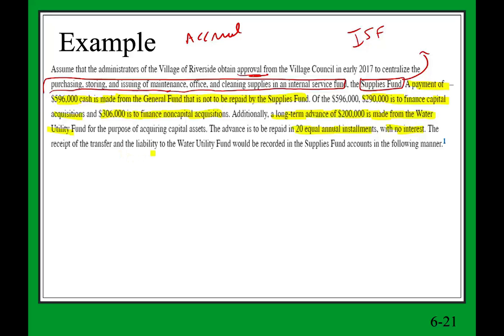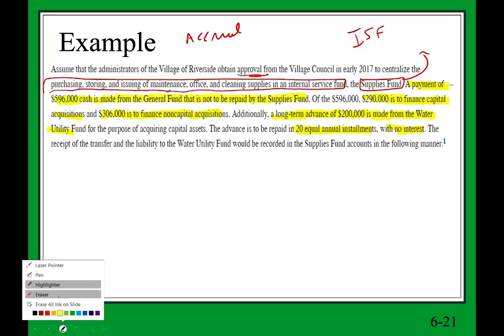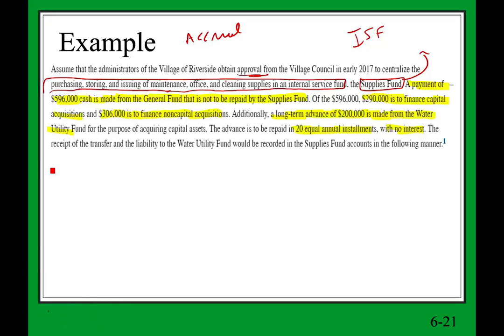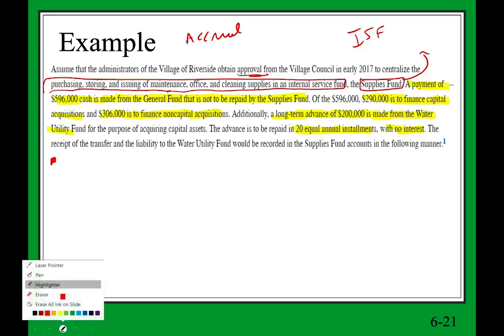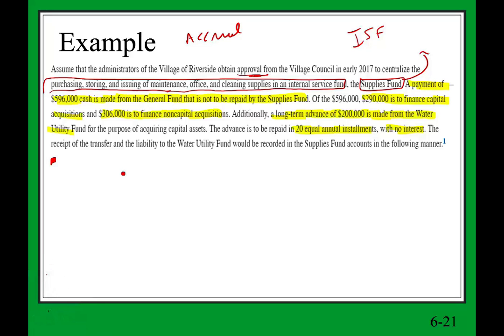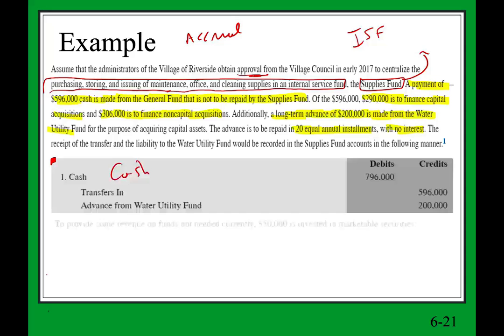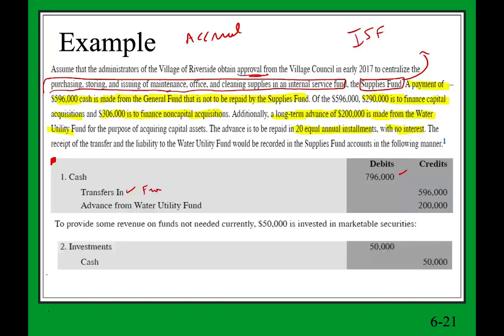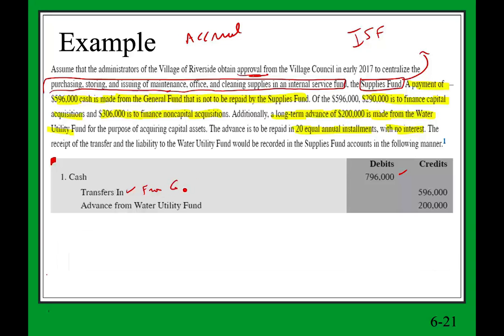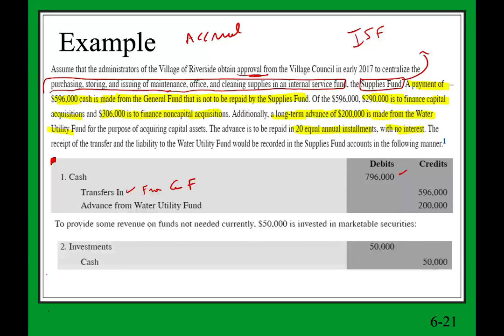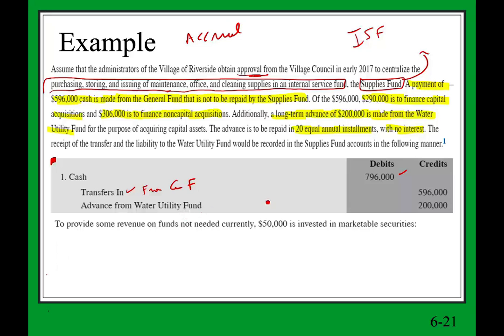The receipt of the transfer and the liability of the water utility will be recorded in the supplies fund in the following manner. So basically we received cash. How much cash did we receive? Obviously we received 596,000 plus 200,000. So we received cash in total 796,000. This is transfer in from the general fund, and this is the advance from the utility.